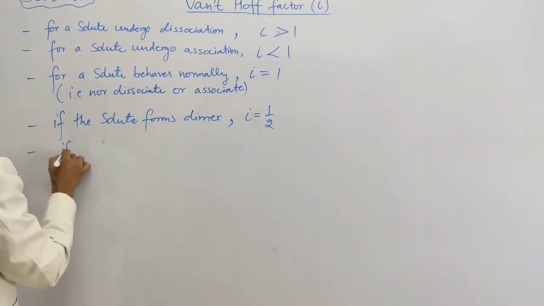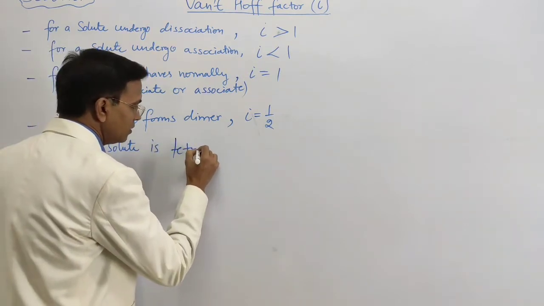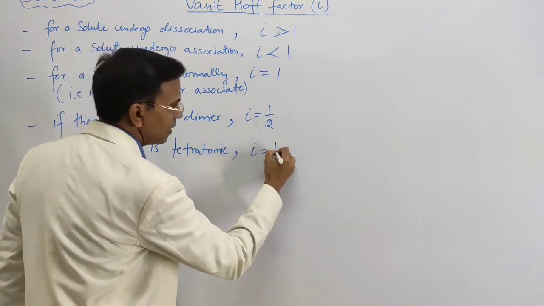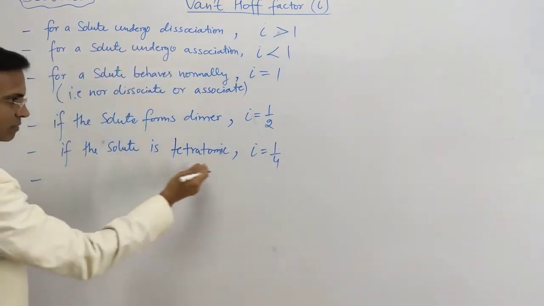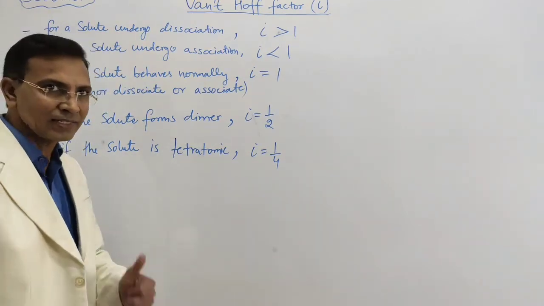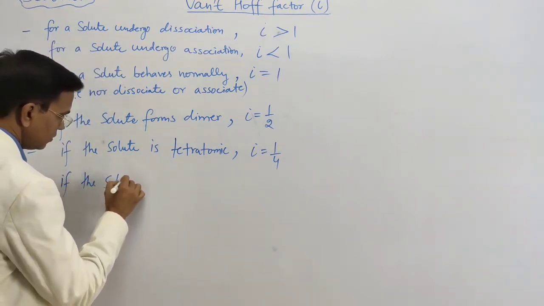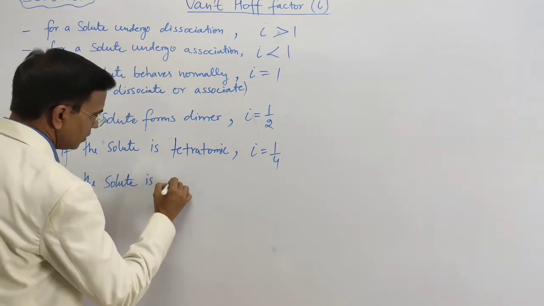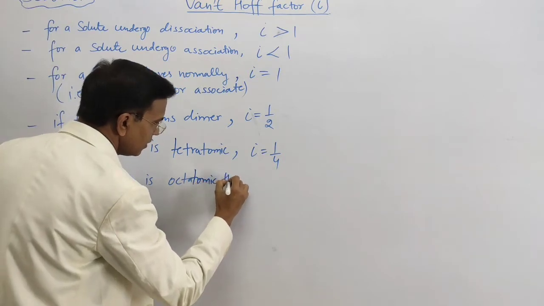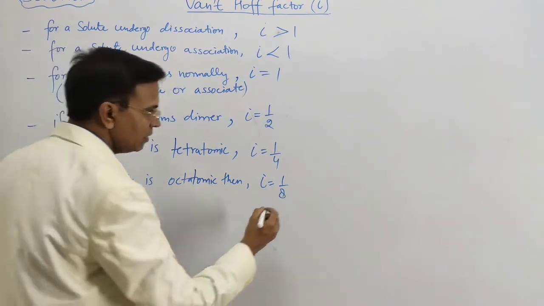If the solute is tetraatomic, then i will be 1 by 4. And the same, if it is octatomic, then i will be 1 by 8, for example S8. So if the solute is octatomic, then the i value will be 1 by 8.